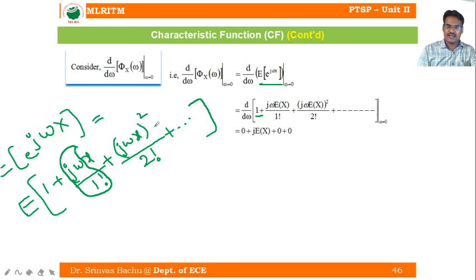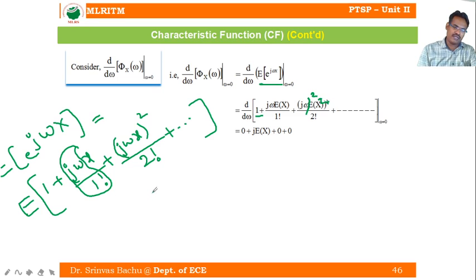Expectation of x, like here j omega x whole square: j omega whole square into expectation of x square, since the square is there, divided by 2 factorial, plus so on.